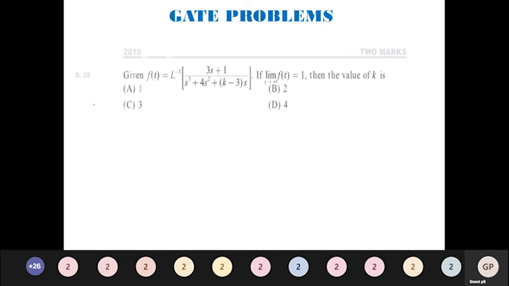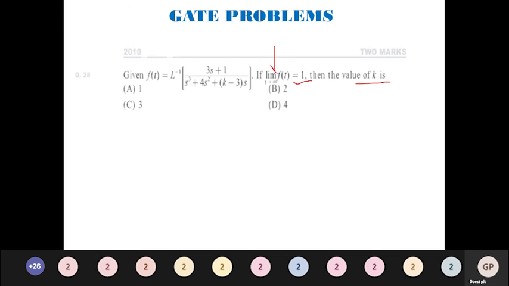Given that f of t is the inverse Laplace transform of (3s plus 1) divided by (s cube plus 4s square plus k minus 3 into s). If the limit as t tends to infinity of f of t is equal to 1, then find the value of k.